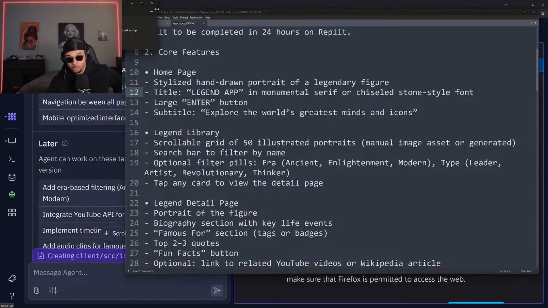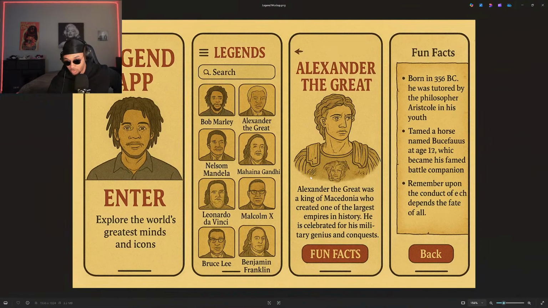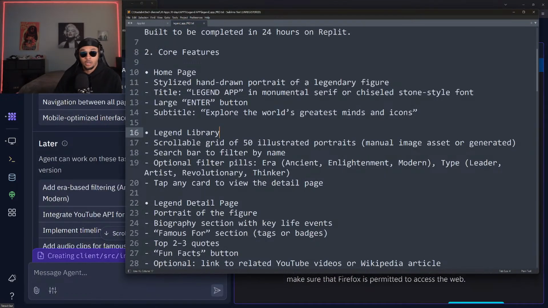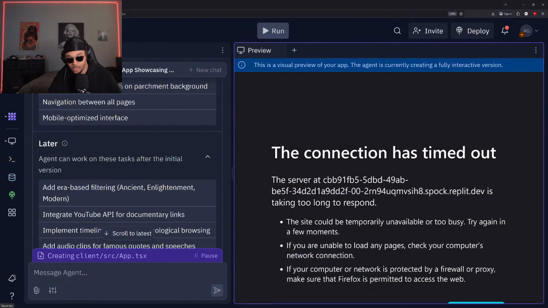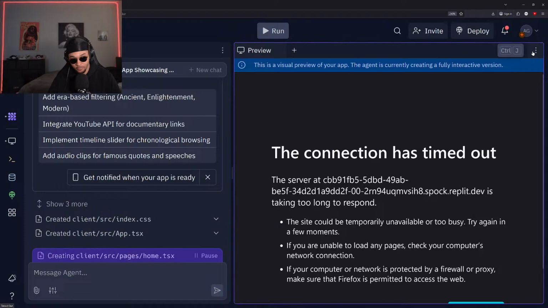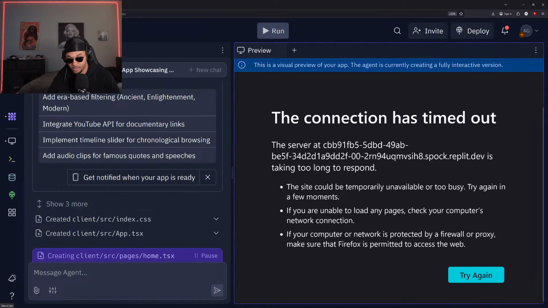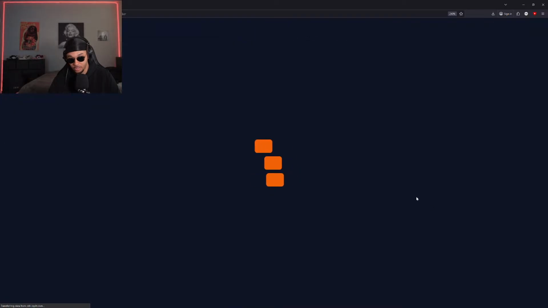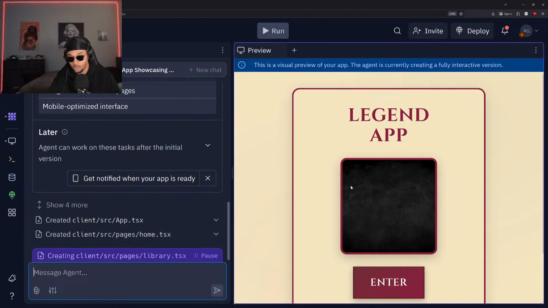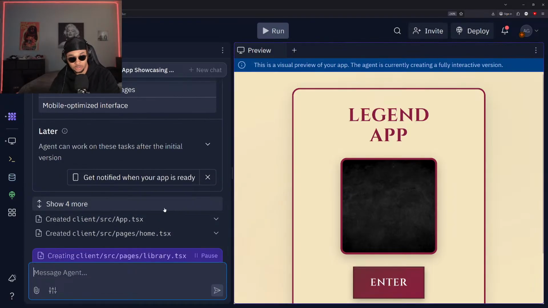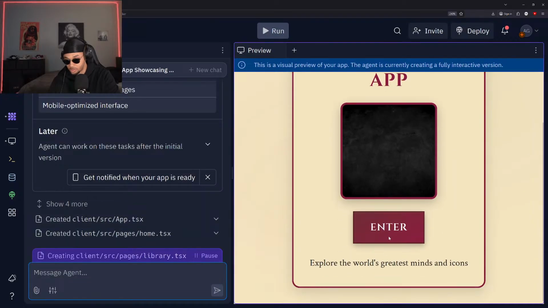All right. So must be adding some good information for us. All right, okay. I'm really interested in wondering who they end up pulling in here. So they have Gandhi here, Bob Marley, Alexander the Great, Leonardo da Vinci in here, Malcolm X, Bruce Lee, Benjamin Franklin. So it's some cool people in here. Just want to see how this loads up so we can get started with the fun part. Start editing the design and things like that and adding some good information. Might need some APIs in here. Okay, so it was loading. All right, so it was having some glitches. That's fine though. It looks like it was loading behind the scenes.